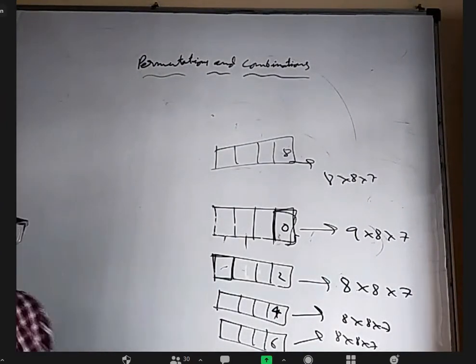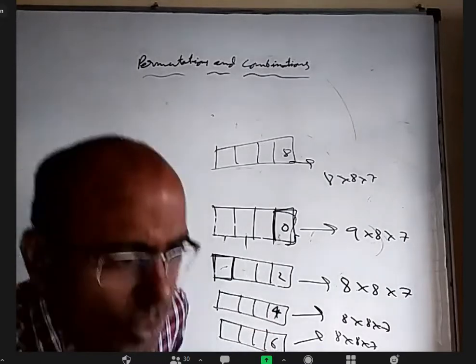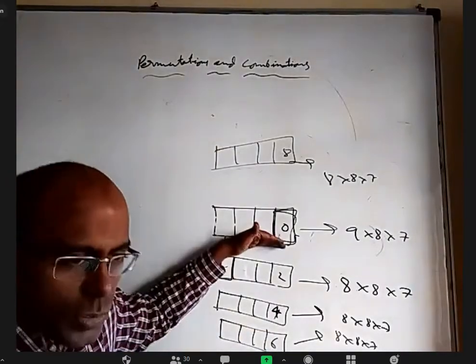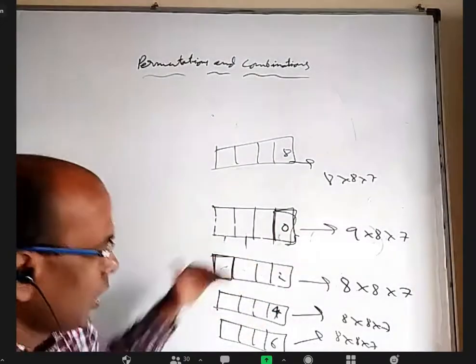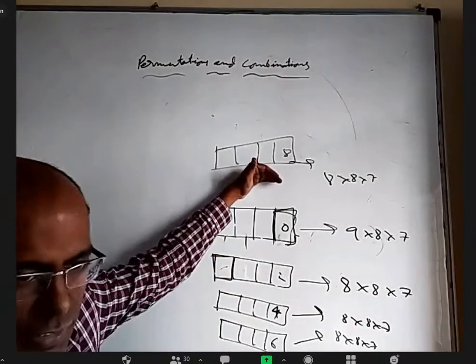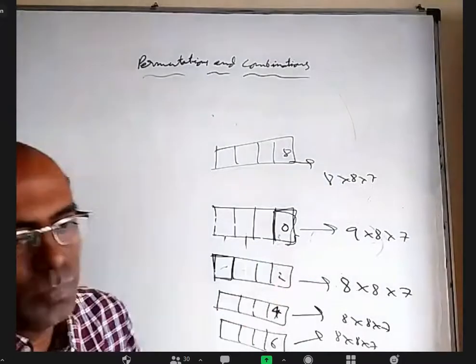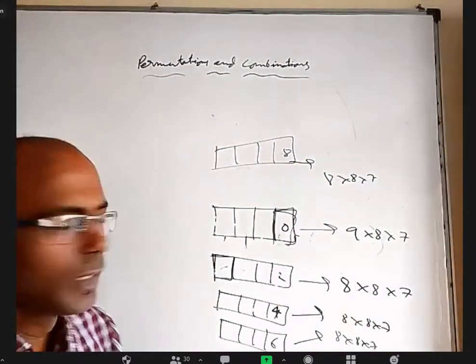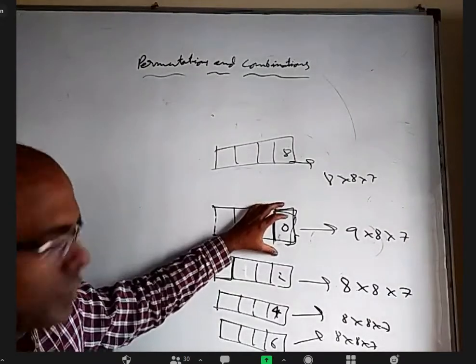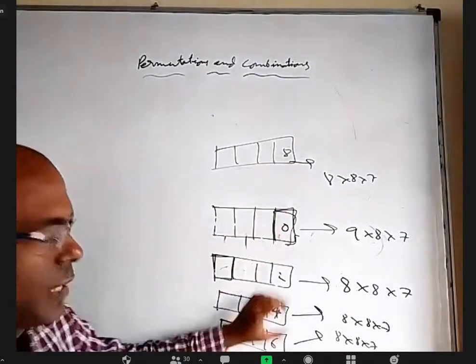Okay. So now, if you want an even natural number, it can end with 0, or it can end with 2, or it can end with 4, or it can end with 6, or it can end with 8. I have to add these numbers. Don't multiply all these things and say a big answer. Either I can have this type of numbers, or this type of even numbers, or this type of even numbers.